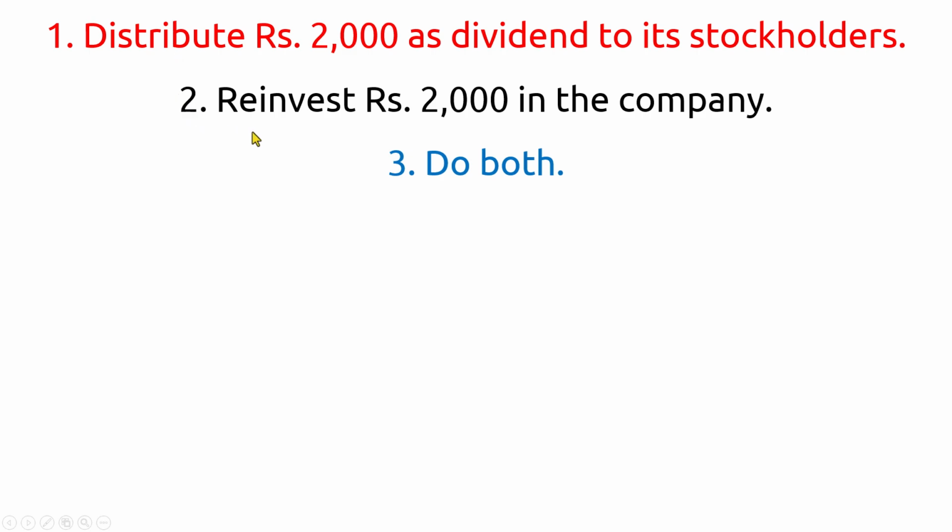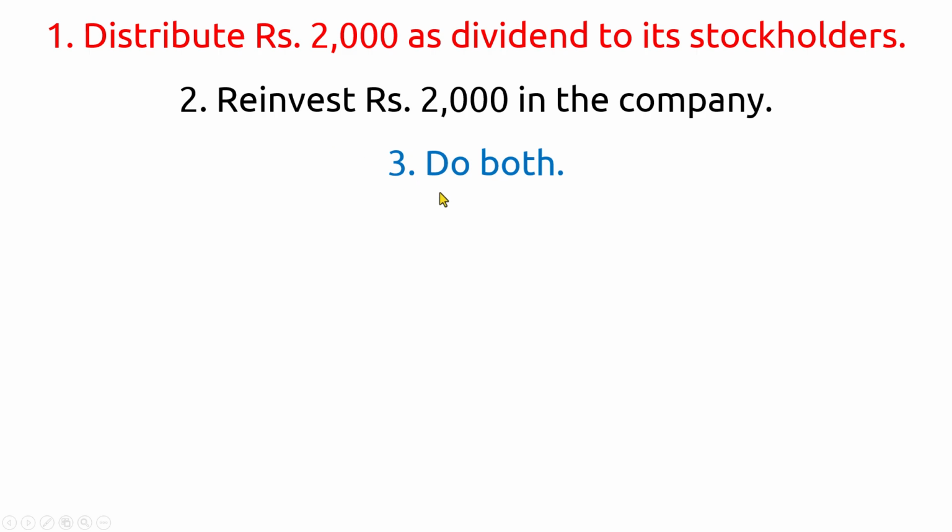The second choice is that the company can reinvest the 2,000 rupees back into the business. Instead of giving a dividend, they can reinvest it back into the business, hoping to grow it. Okay.